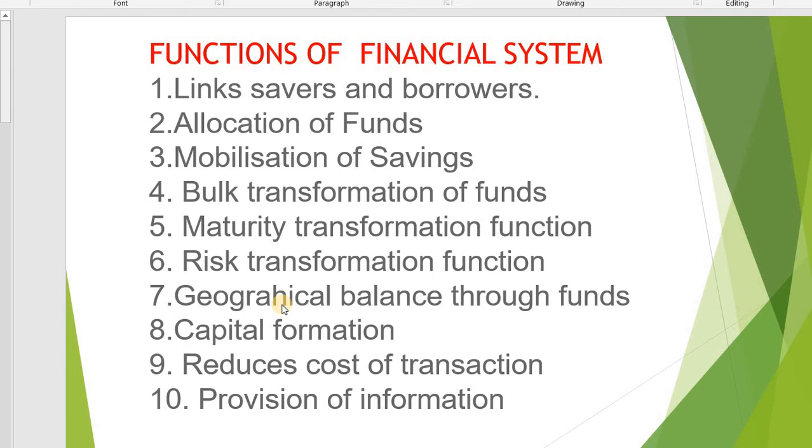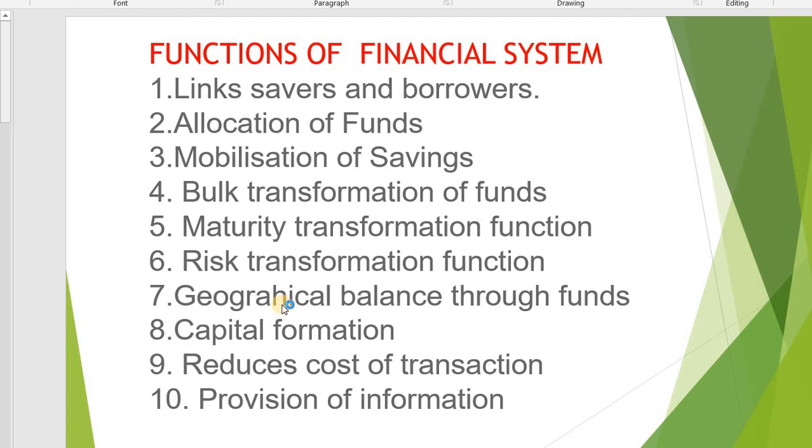Now, capital formation. Next point is capital formation. Our country suffers from low capital formation because of low savings and low flow of savings to proper usage. Financial institutions throughout the capital market and money market mobilize funds to increase the capital formation necessary for nation building and development.